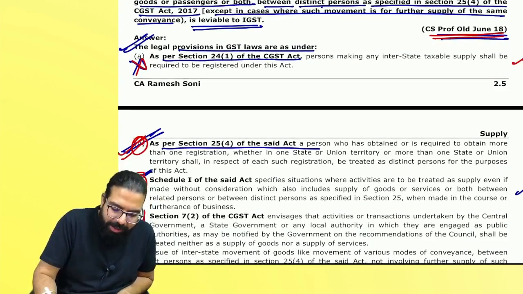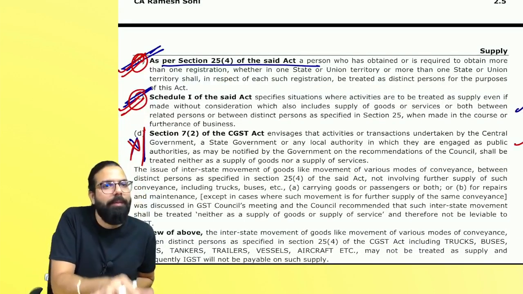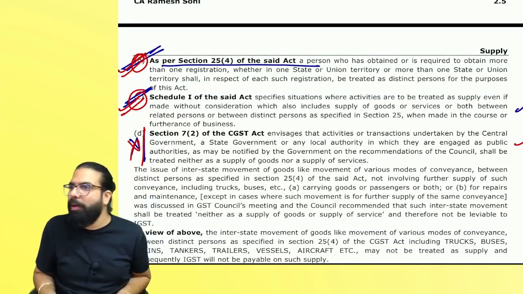These two are additional paragraphs which are there. Sir, why didn't you delete them? I didn't delete them because it's the answer given by the institute. So I've left it the way it is. Can I go ahead, everyone?